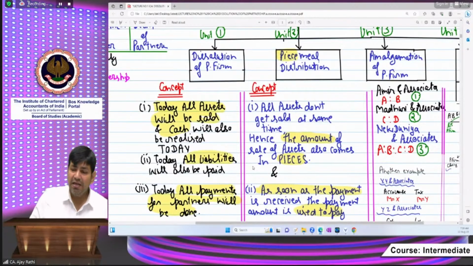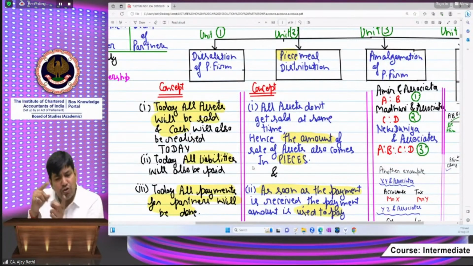In the second unit, we understood that all the amount will be realized gradually, and correspondingly payment will also be done gradually. As the payment comes, that payment will be paid. The chapter unit focuses on the last step: after paying the external dues, how the account will be settled between the partners.